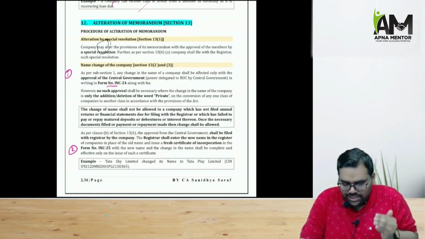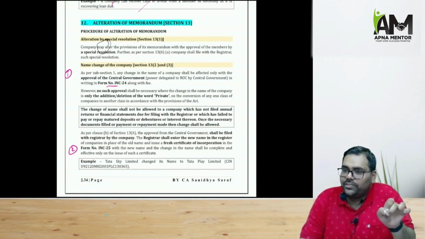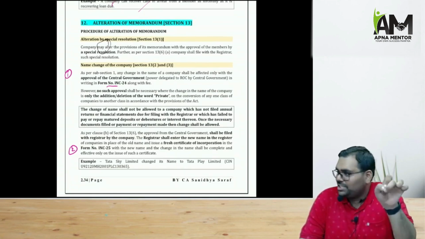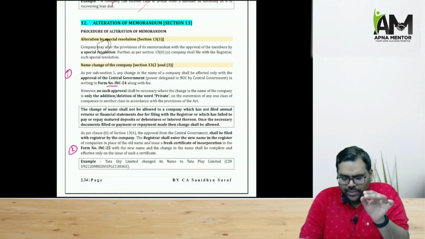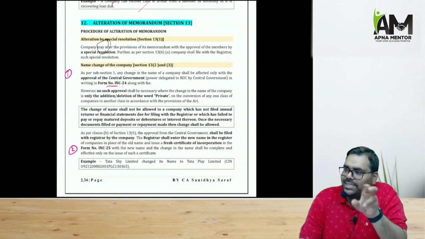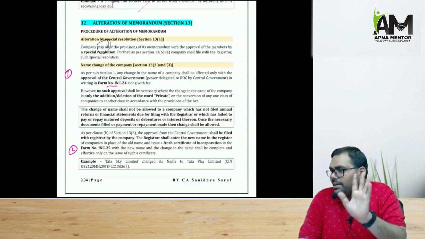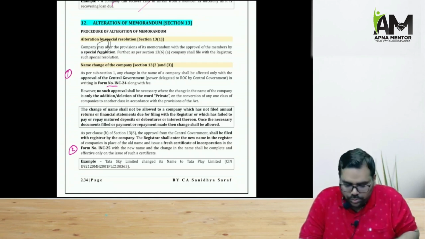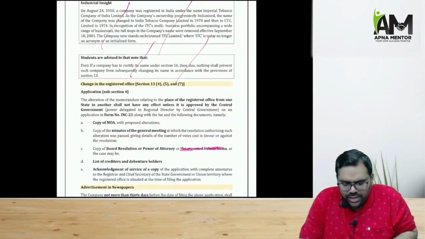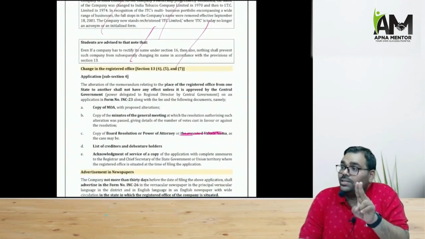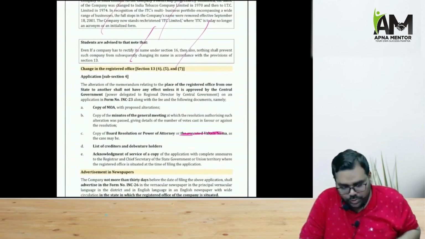ROC issues a fresh certificate of incorporation, because in the fresh certificate of incorporation the name of the company is there and that is changing here. But only if the change is that the word private is added or deleted, in that situation, ROC approval will not be needed again. Only just intimation to the ROC will be sufficient. If the company has changed the name in the last 2 years, do remember in all its documents, the company will have to mention the old name as well as the new name.